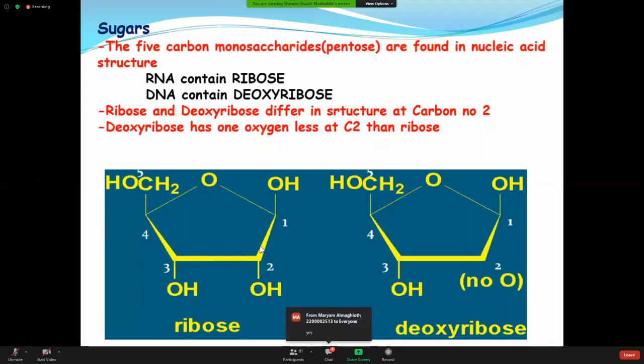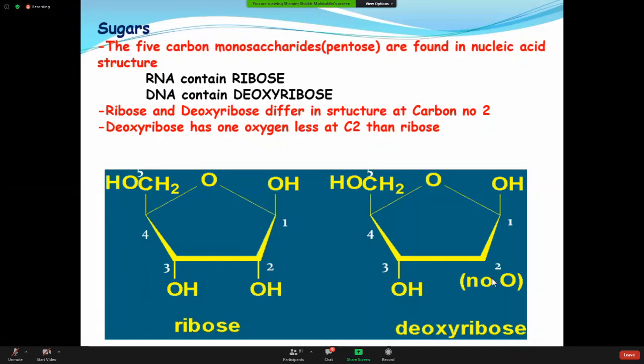Now this is the molecule of ribose and this is the molecule of deoxyribose. You can see here how many carbon atoms? 5. 1, this corner, this is the second one, third one, fourth one, and fifth one. It is not glucose. Glucose has 6 carbon atoms, but this has 5. So this is ribose here. Now just a little bit of difference: at carbon number 2, the oxygen is removed.